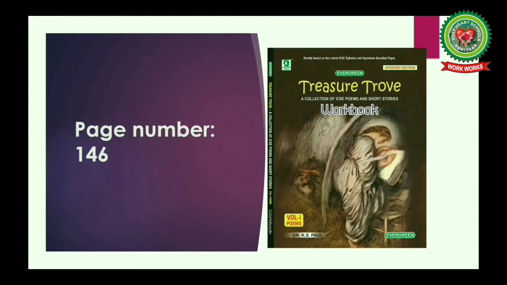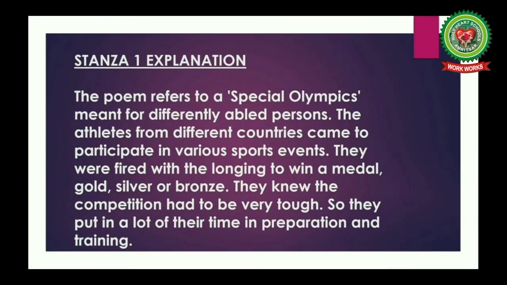Now, open your Treasure Trove workbooks at page number 146 for the stanza-wise explanation of the poem. Now, we'll read the explanation of the first stanza. The poem refers to a Special Olympics meant for differently abled persons or disabled persons.